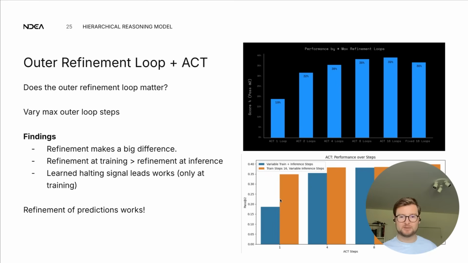That explains to me, anyways, this huge gap from training without refinement to training with refinement, but at inference time, not using refinement at all. But still, if you use refinement, you benefit a bit. There's a bit of a boost still. So yeah, a take-home message from this slide: refinement really makes a difference. It's this that drives the performance for the most part.